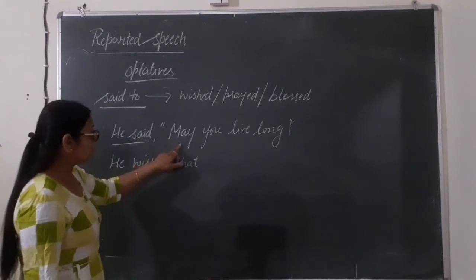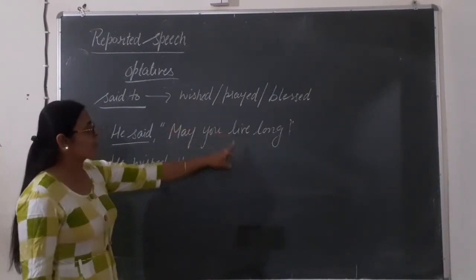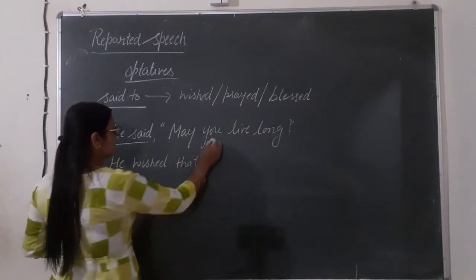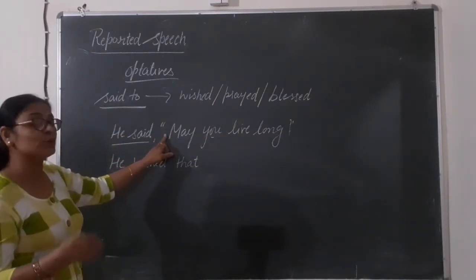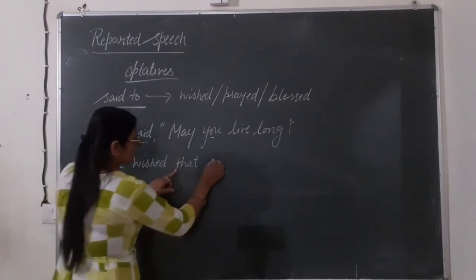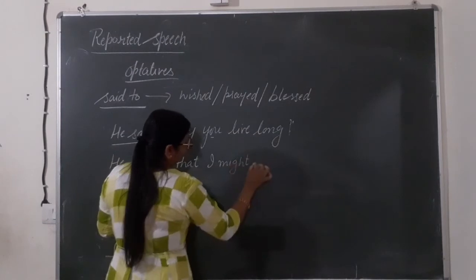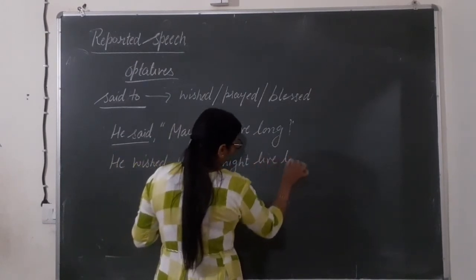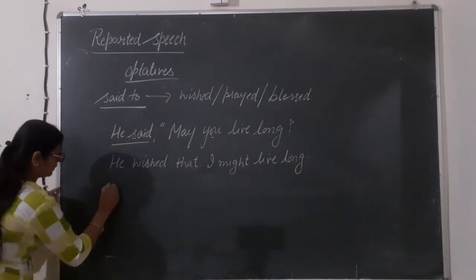Okay? Then we will change our subject after that and our helping verb after the subject. You is here. He said to me. He prayed for me. He wished for me that I might live long. Okay? Next.